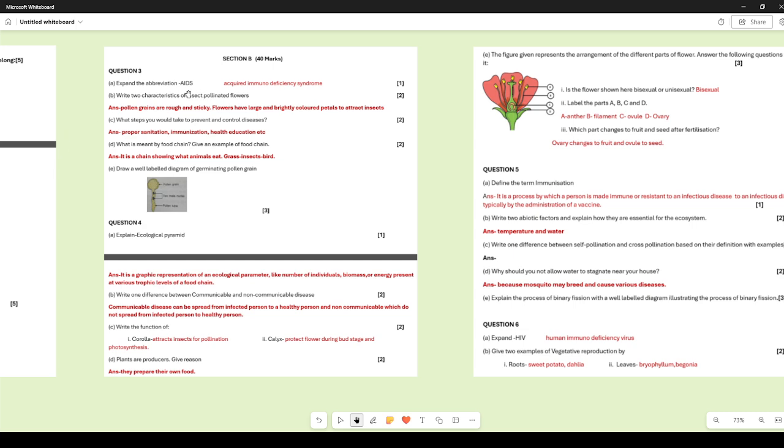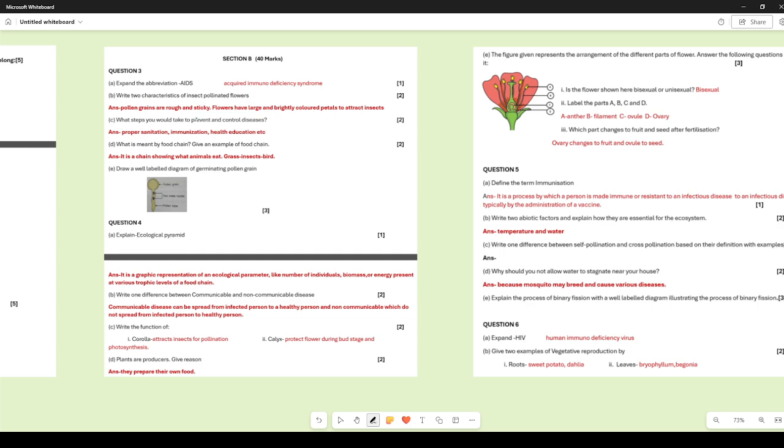Expand the abbreviation AIDS. Acquired immunodeficiency syndrome. If you have expanded it properly, you will get the full marks. Write two characteristics of insect pollinated flowers. In insect pollinated flowers, the pollen grains are rough and sticky because they need to stick to the bodies of the insects. The flowers are large with brightly colored petals, and these petals are meant to attract insects for pollination. So these two points you can write.